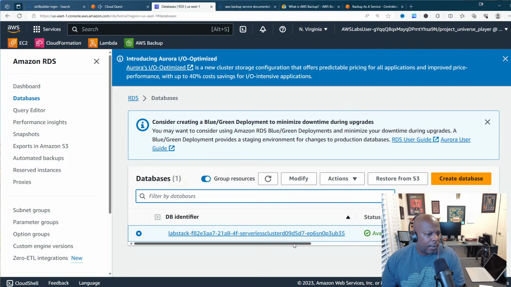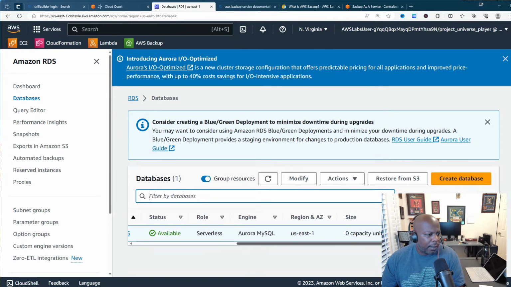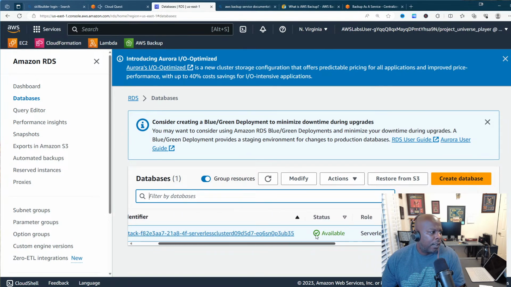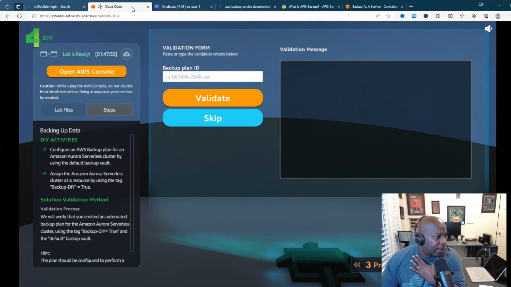So let me see. Okay, that's my Aurora SQL serverless right there. All right, cool. So now let's see what it's asking here. So it's saying configure an AWS backup plan for Amazon Aurora serverless cluster. Okay, got it. Assign the Amazon Aurora serverless cluster as a resource by using the tag backup DIY true.